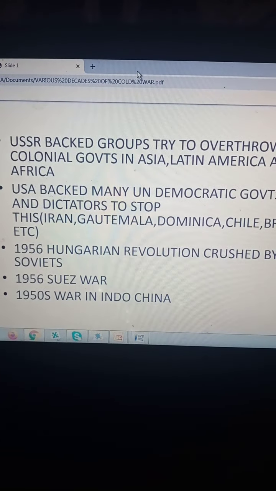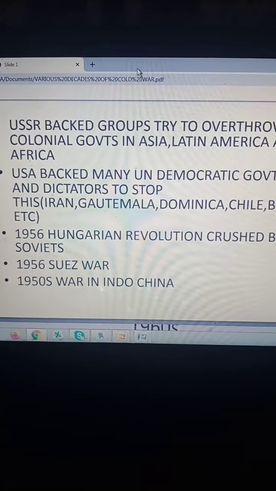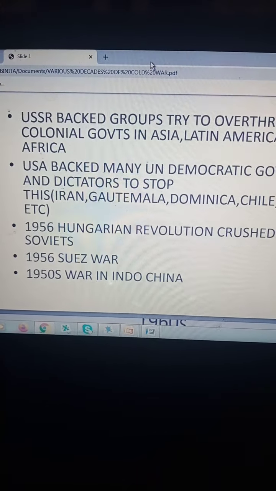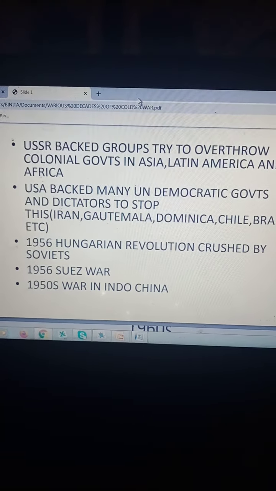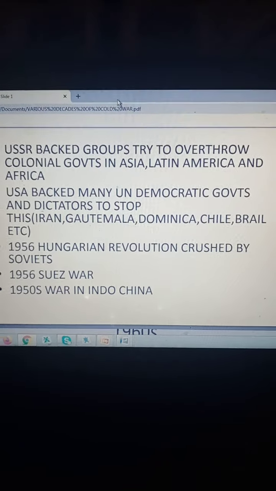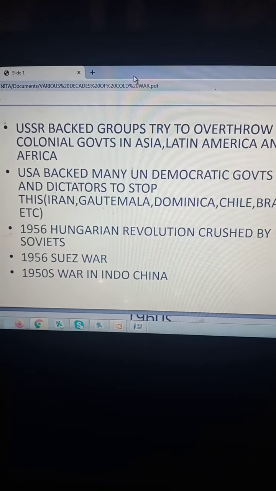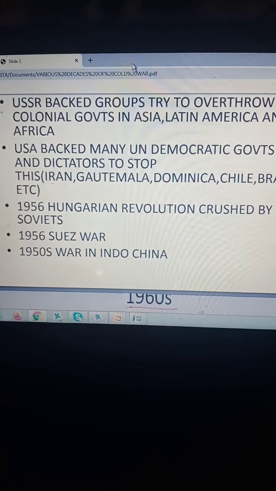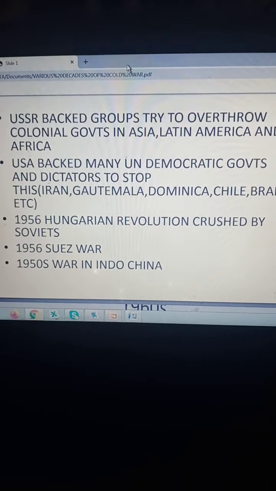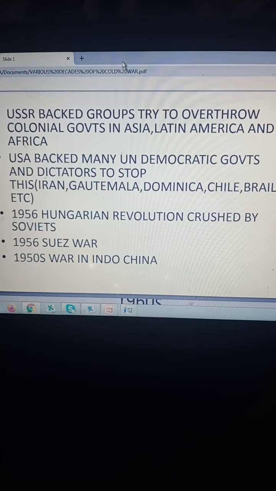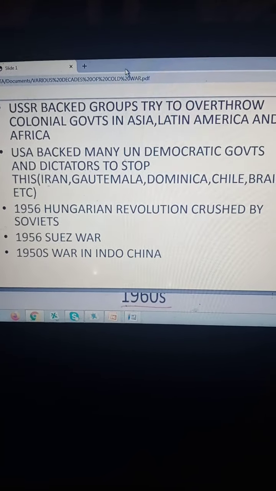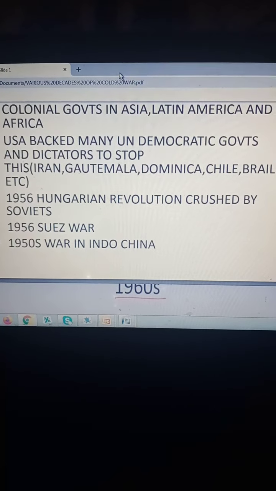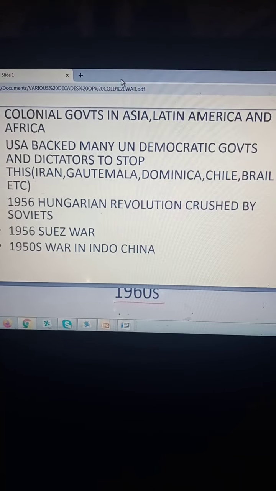Then as the USSR backed the anti-colonial movements, the USA, which was the arsenal of democracy, now backs many undemocratic governments and dictators to stop them. That was a faulty step, you can say, as the USA was criticized for these steps by many countries, because it tried to prove that it was a democratic country and always professed the ideologies of a democratic government, but then itself backed many dictators and undemocratic governments. Now this of course happened in Iran, Guatemala, Dominica, Chile, Brazil, etc.